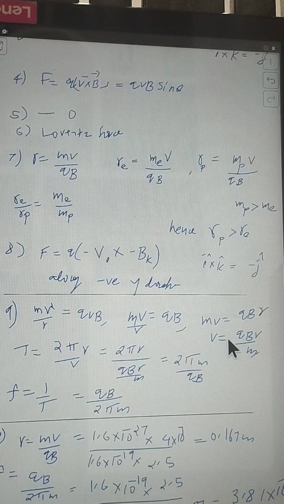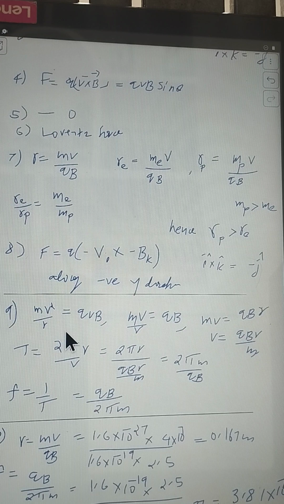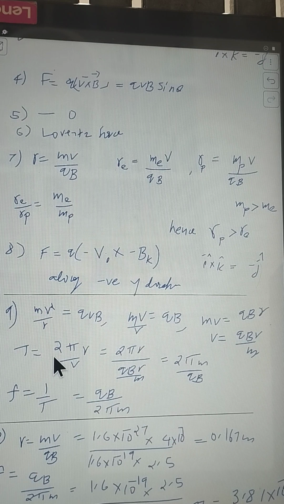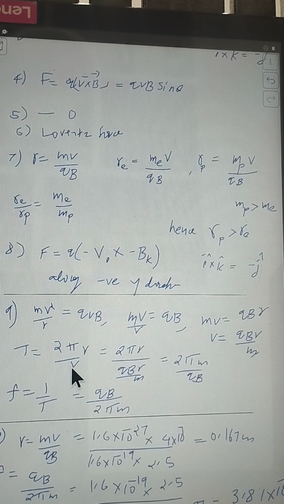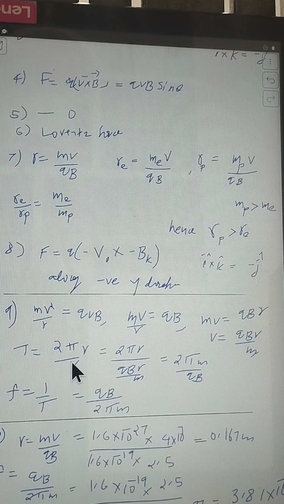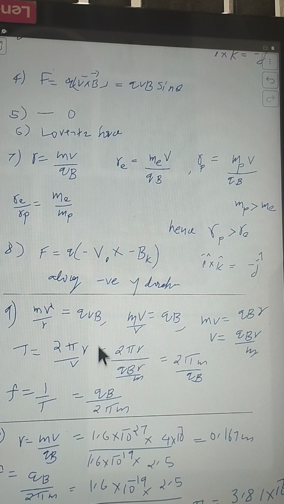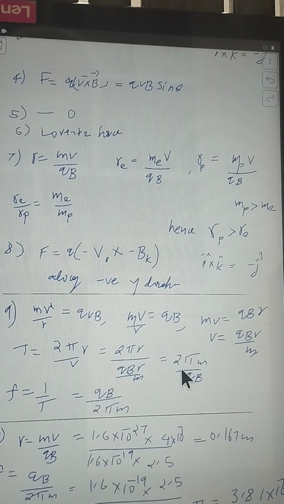Now when the particle is making one complete revolution, it travels along the circumference of a circular path. So the time period is nothing but the total distance, that is the perimeter or circumference, divided by velocity. We have seen that it is moving with the velocity qBr by m, and during one revolution the distance is 2 pi r, so T is 2 pi m by qB. This is the expression for time period.